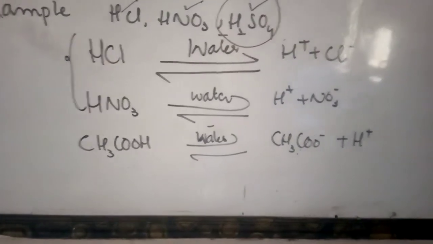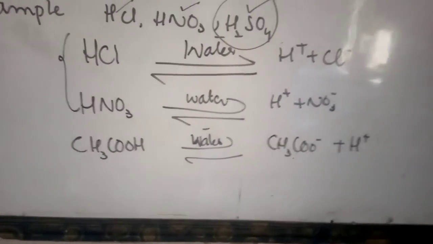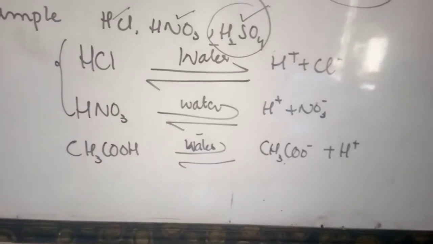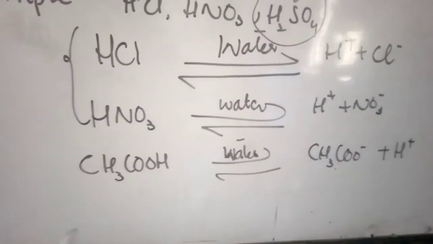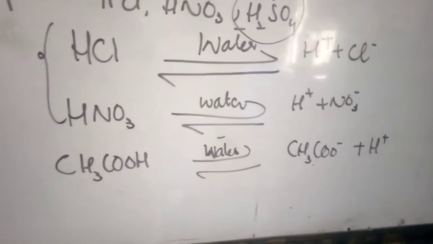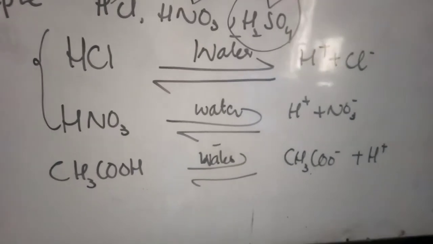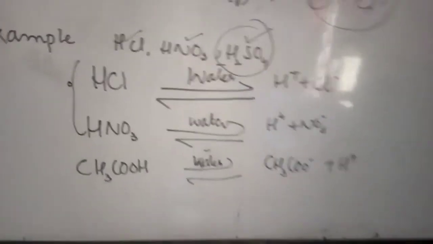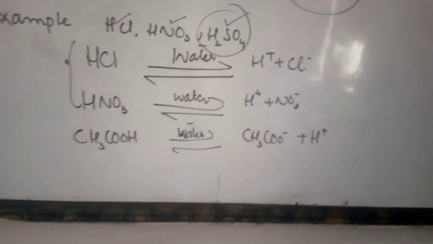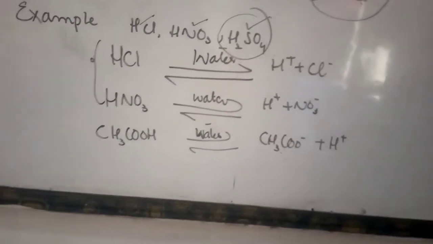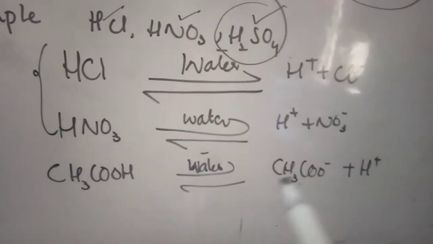The third one is acetic acid. You are familiar with acetic acid, which is used for flavoring food, and you have studied about it in previous classes. It's an organic acid. Organic acids are usually mild acids because they are found in lime, in oranges and in unripe fruits, and artificially we use it as vinegar. So it is a mild acid, not very corrosive in nature, and we can eat it. It produces hydrogen ion, but it does not completely ionize.